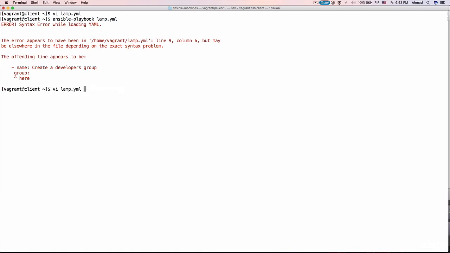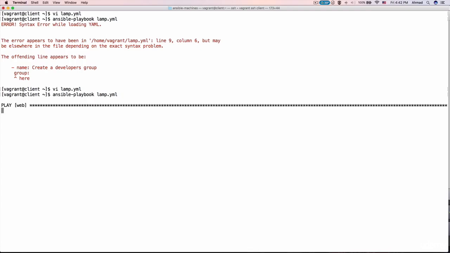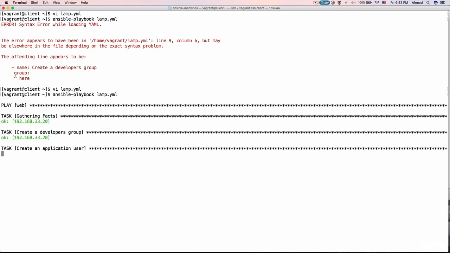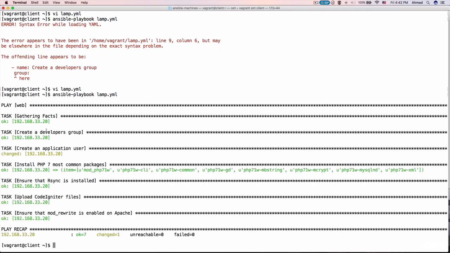Okay, and we have a syntax error. Again, you have to be very careful when you indent your text. This has to be correctly indented. Okay, now as you can see here, it has created an application user and an application group.